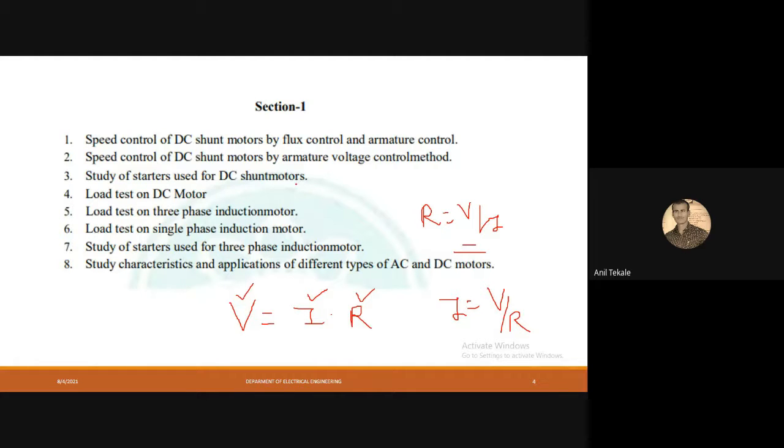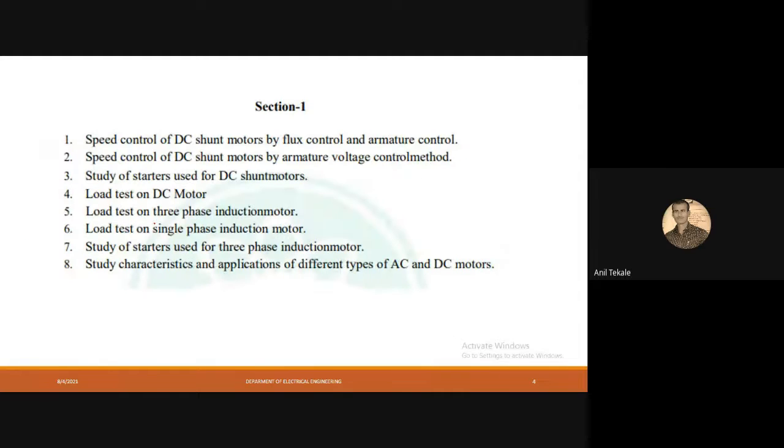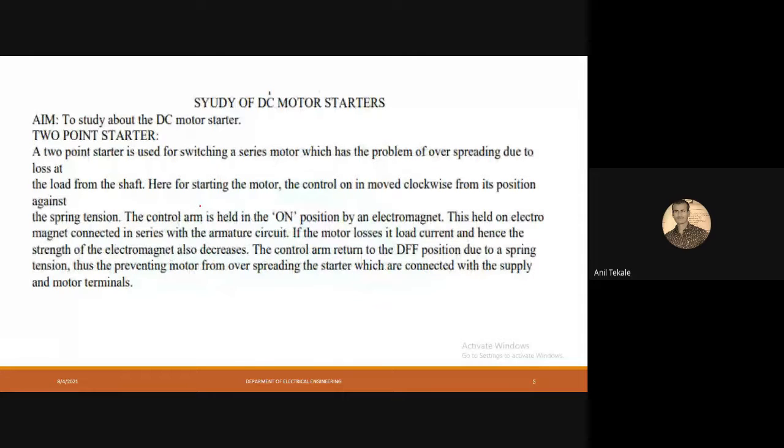Here, the starter. First thing we will understand is why the starter is necessary. In this starter, the important thing is why it is required, why it is used. Fine. So firstly, whenever we are operating a DC motor, we will clear first: a DC motor is a motor which works on DC supply. DC supply means a direct current supply.